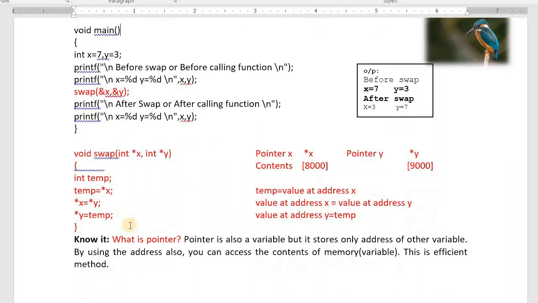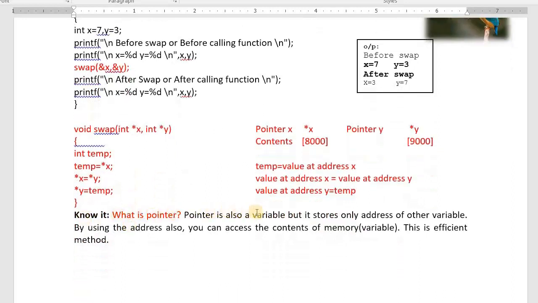What is a pointer? We need to know. A pointer is also a variable. A pointer is also a memory. But we cannot store normal values here. We use pointers to store only addresses of other variables. Understood all of you? What is a pointer? A pointer is also a variable, but it will not hold values. It will hold the addresses of other variables. That's why it is called a pointer. It will point to some memory with the help of an address. That's why it helps us. No problem. I will explain pointers in detail in the next module. Now, whatever we want, that much I explain here.